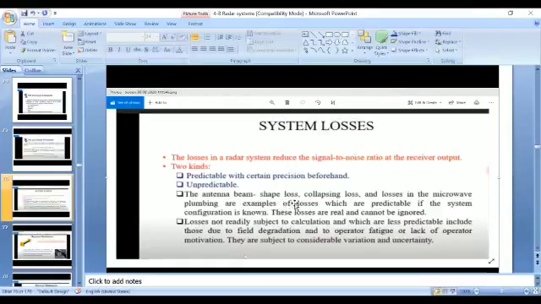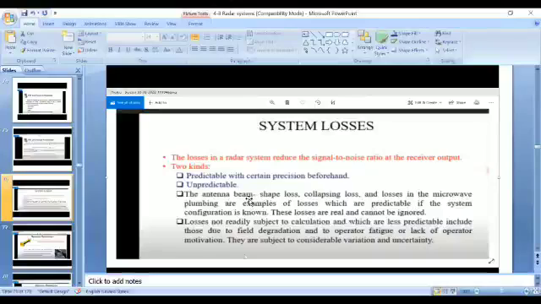We can predict the amount of loss caused by those microwave components. We know microwave switches and microwave connectors, and we know the characteristics of the microwave components. So based on the theoretical concepts, we can predict the loss caused by those components.